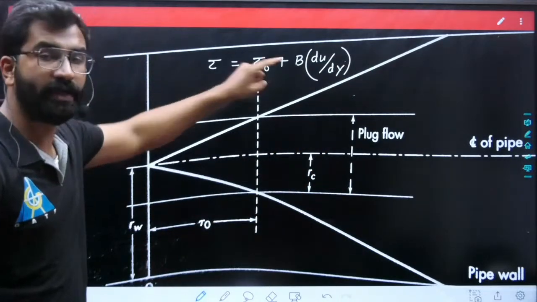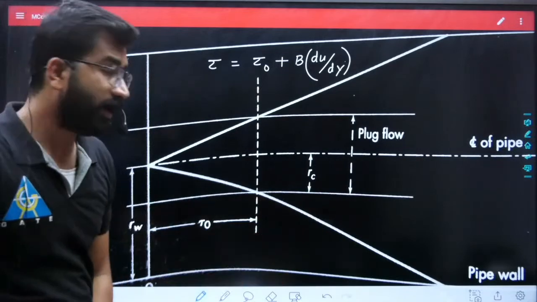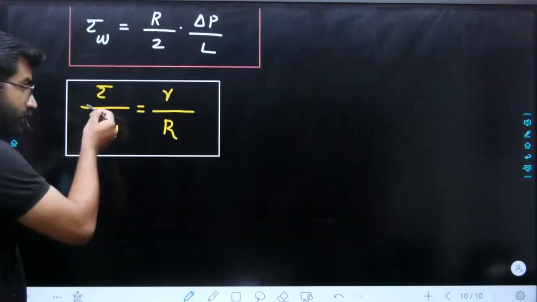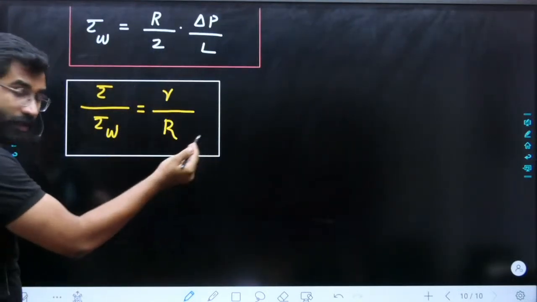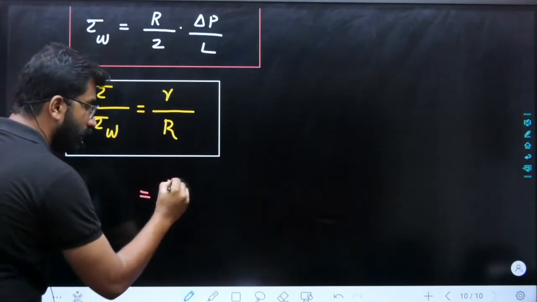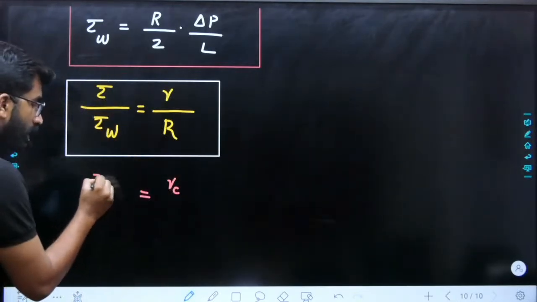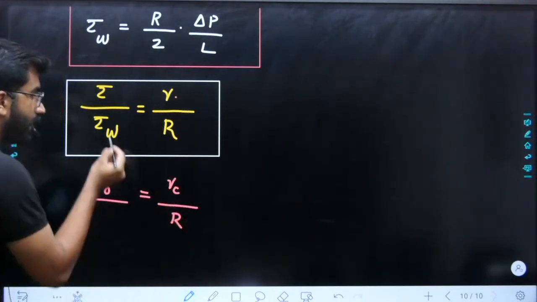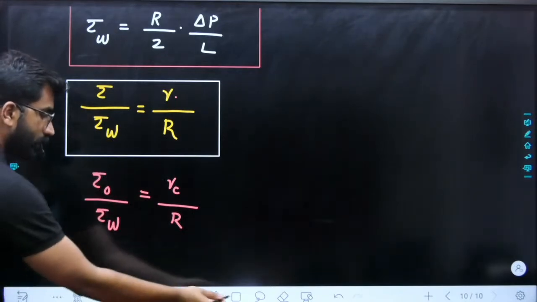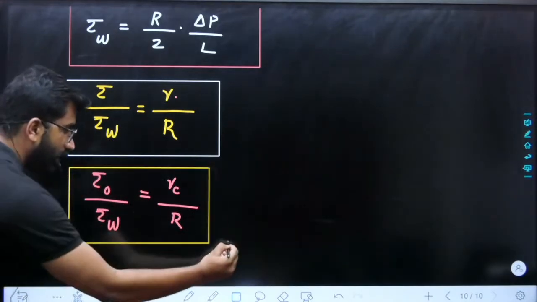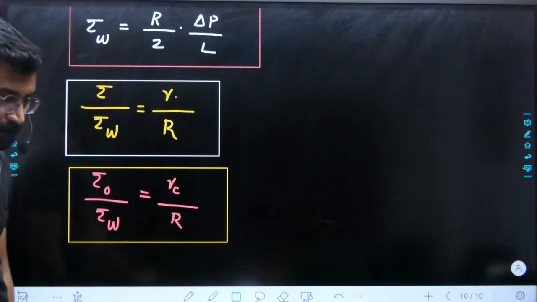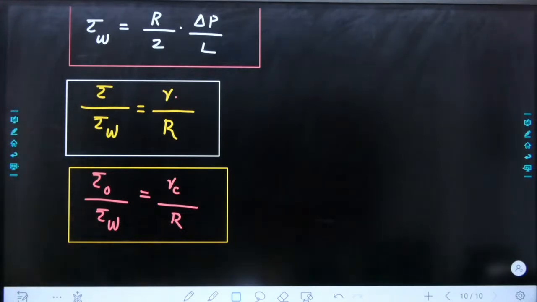So the question was to find the value of tau naught. Why I was discussing this here is, in the Bingham plastics case, in the same equation, when small r is equal to RC, what will be your value of tau? Tau will become the yield stress. Whenever this becomes capital R, this will be tau W. So you can remember this equation so that you will be able to solve questions. Easy. This you can also remember whenever we solve questions.